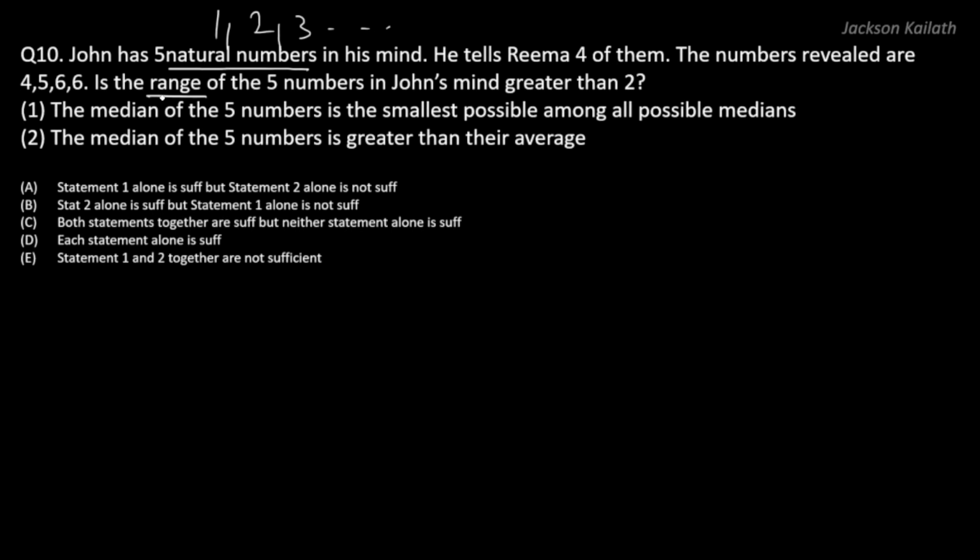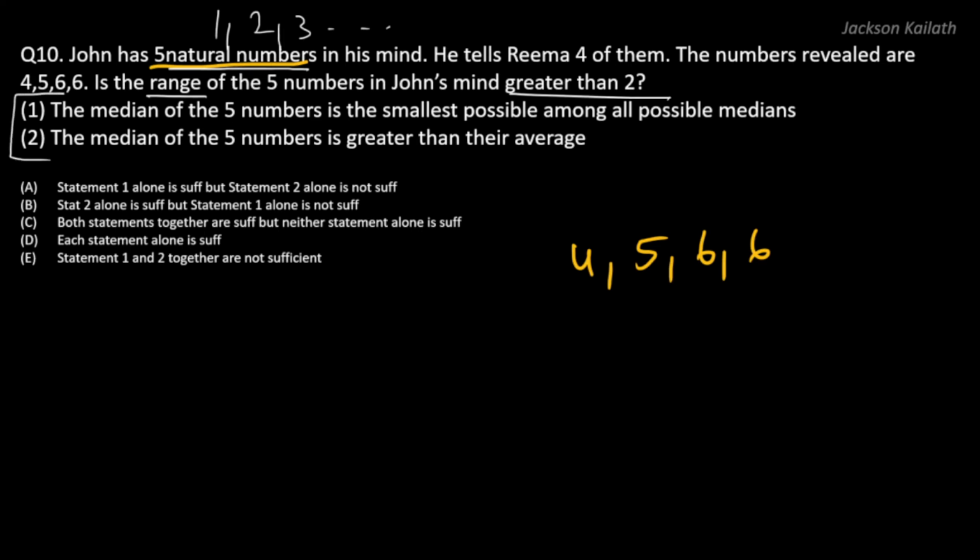Now, the 4 numbers which are revealed are 4, 5, 6 and 6. And there is one more number which is not yet revealed. And the question is about whether the range of the 5 numbers is greater than 2 or not. Now, let's make an observation with the information given in the question stem before we go ahead and use the information given in the statements.